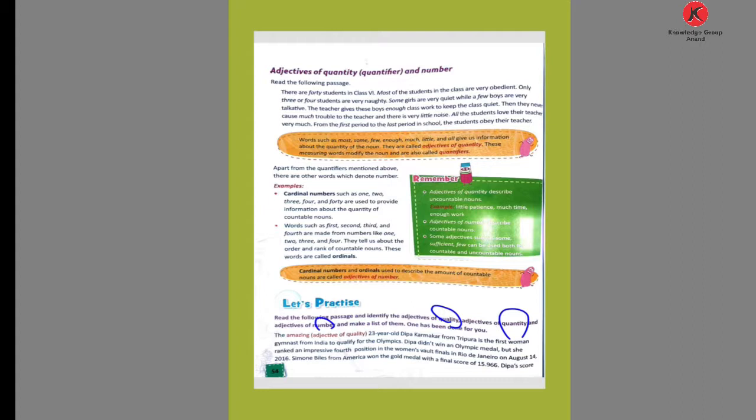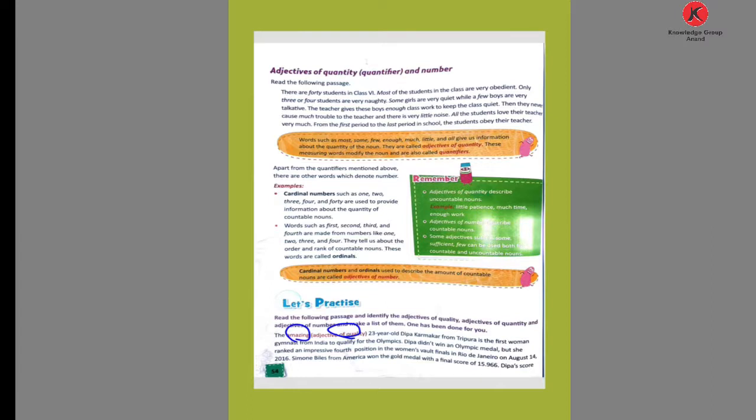Here, given the first in red, the word amazing. Amazing is an adjective of quality, showing what? Quality. 23-year-old Deepa Karmakar from Tripura is the first woman gymnast from India to qualify for the Olympics. This is the first line. So here the word amazing is given, showing what? Quality.